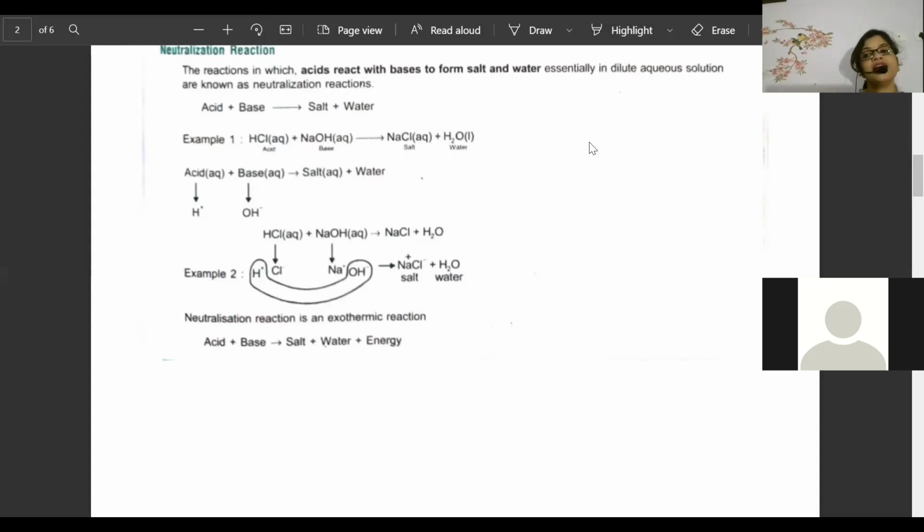They release energy, and due to this it will be called, correct, awesome beta, that is what the energy is. And since this energy is written on the product side, it is an exothermic reaction. Exothermic, heat energy release. I repeat, exothermic, heat energy release will be there, and that's why it is an exothermic reaction. What type of reaction? Exothermic reaction.